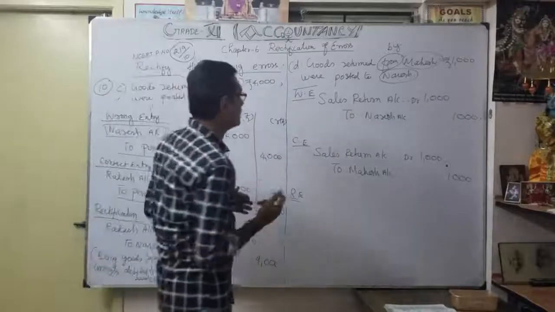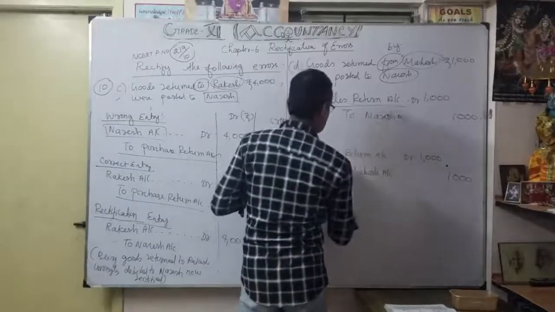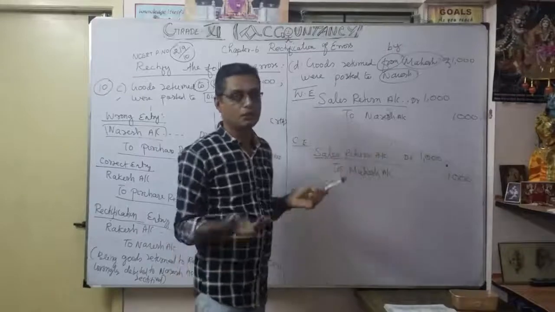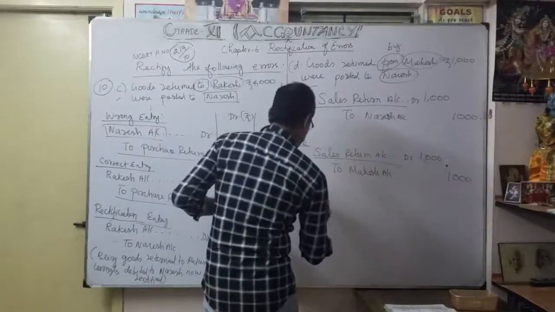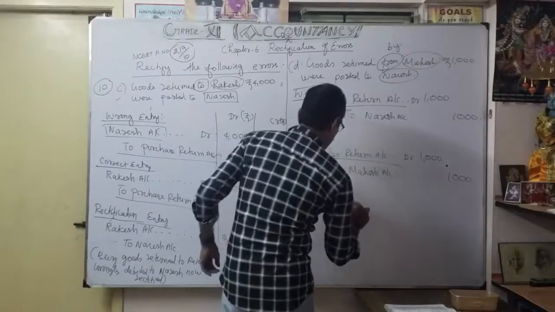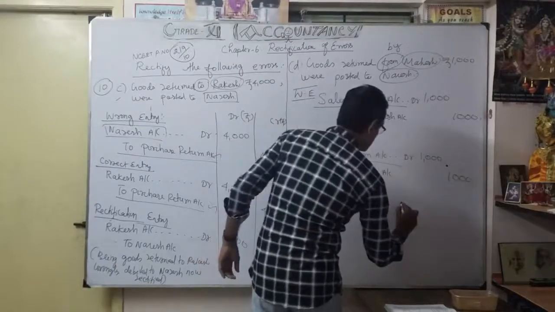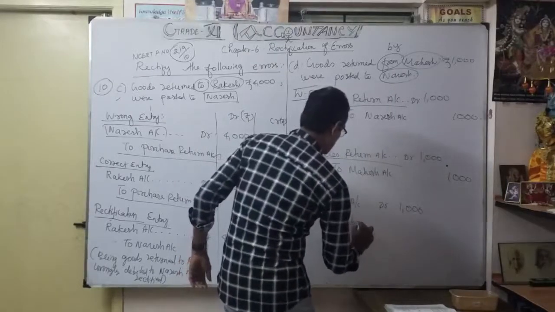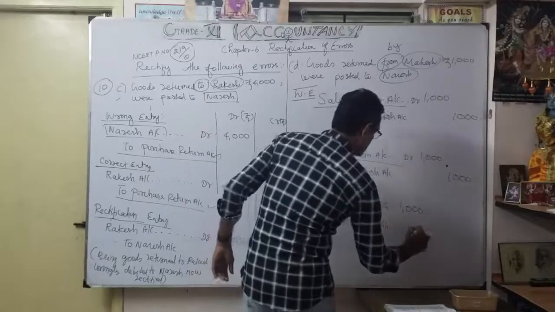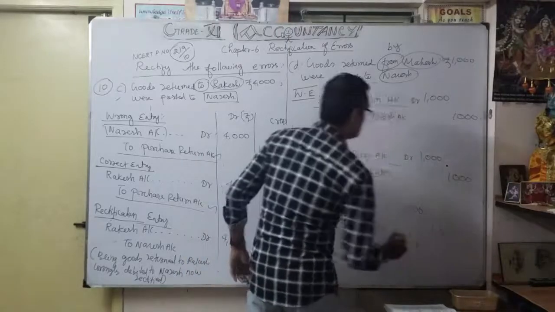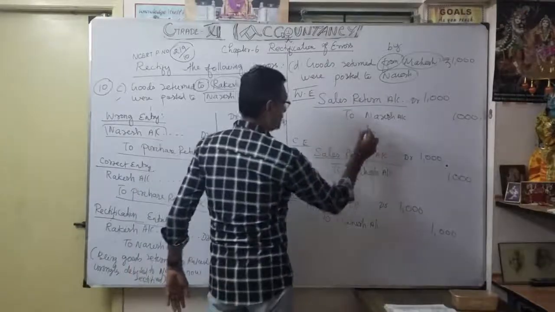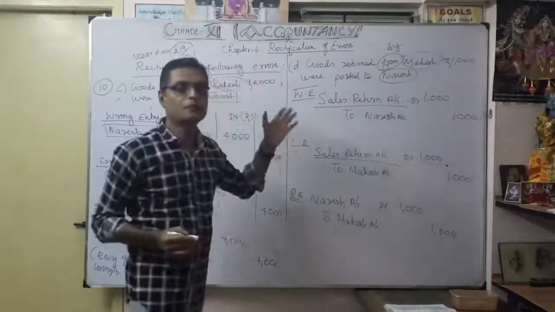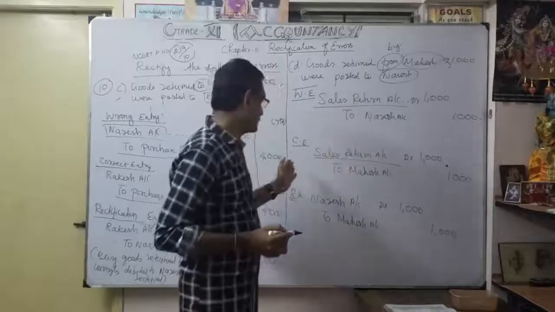Now what is the rectification entry? As you know, the debit side is correct. The only problem is the credit side: instead of Magesh, it was wrongly credited to Naresh account. So we are going to debit whom? Naresh account. Naresh account debit 1,000 to Magesh account, Magesh account 1,000. Understood now? Only this part we are going to debit, because earlier it was credited wrongly.